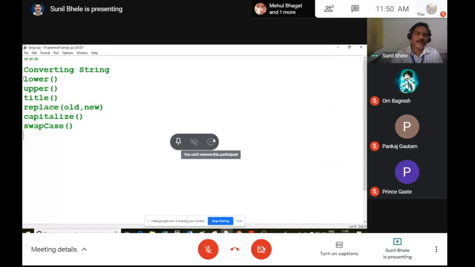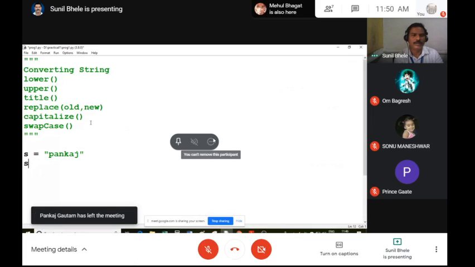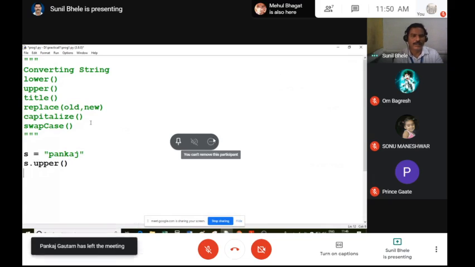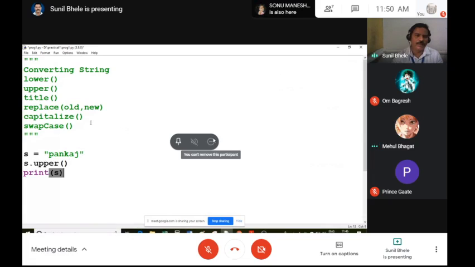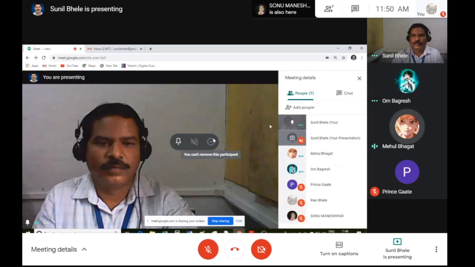So these methods convert the string. Let's see whether you understand the concept or not. I am typing one program here: s equal to Pankaj. Then I type s dot upper, and then I print s. What will be the output? Capital Pankaj. Pankaj in capital letters.